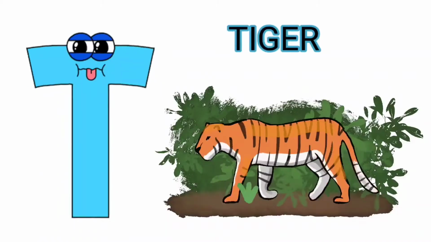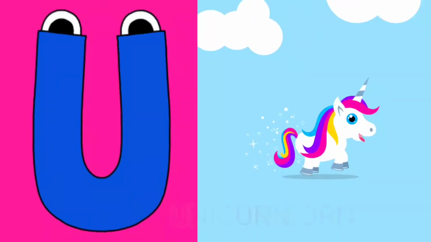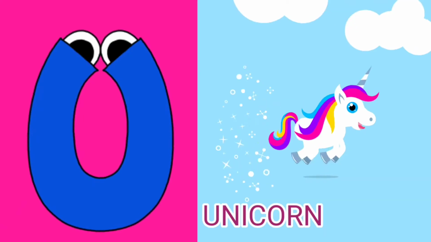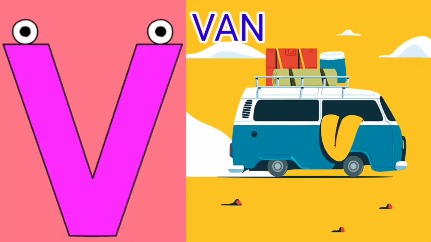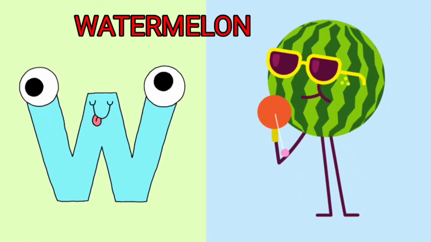T is for tiger. U is for unicorn. V is for van. W is for watermelon.